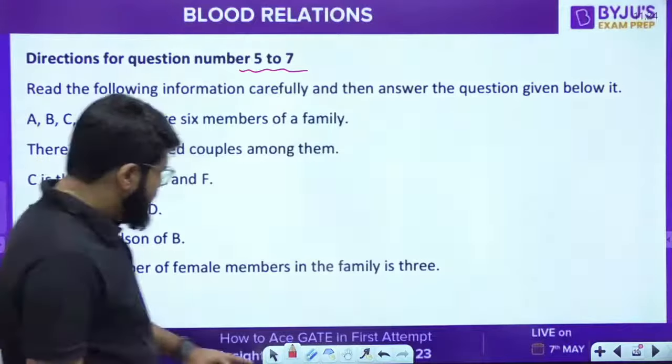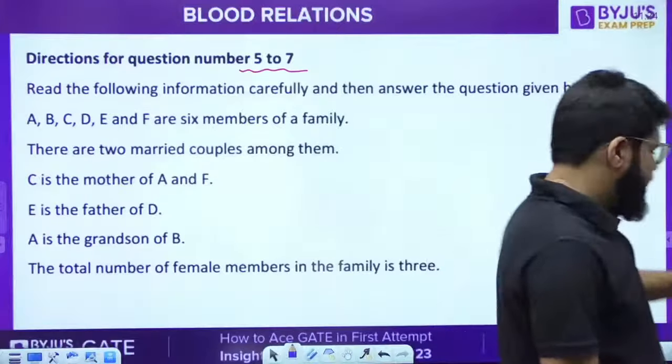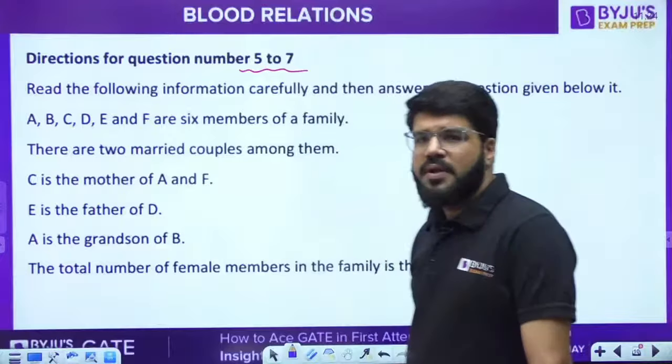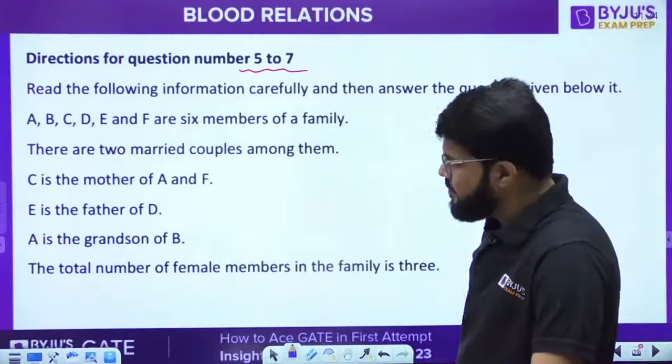Chalo, let's decode this particular information. A, B, C, D, E, F are 6 members of a family. There are 2 married couples among them.